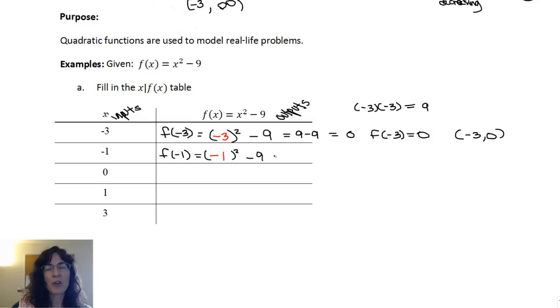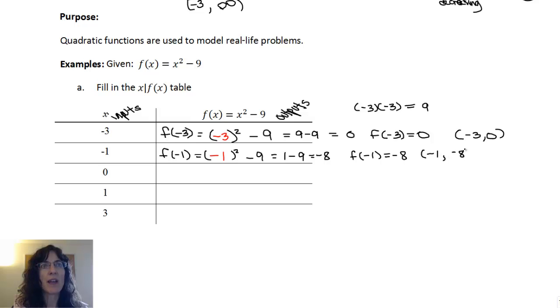And then I need to calculate like I did on the last one. Negative 1 times itself, or negative 1 squared, is going to give me a positive 1 minus 9, so I'm going to have a negative 8. So that means f of negative 1 equals negative 8, and that means negative 1 for my x part, negative 8 for my y part. Two ways of showing that solution.